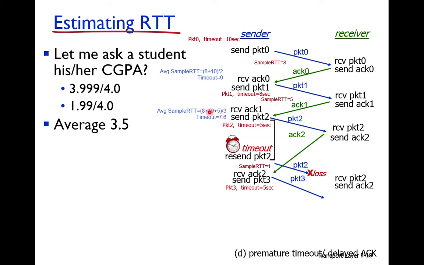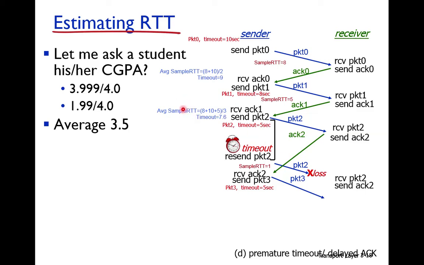So again you can see the average sample RTT for the last timeout value: 8 plus 10 plus 5, divided by 3. So the average sample RTT is 7.6 seconds. If we take the average sample RTT, then the timeout value should be 7.6, but if we take the sample RTT, then its value will be 5 seconds. So you can see that if we take the sample RTT, then there is a premature timeout. But if the timeout was considered as the average sample RTT, which is 7.6, then this problem will not happen.